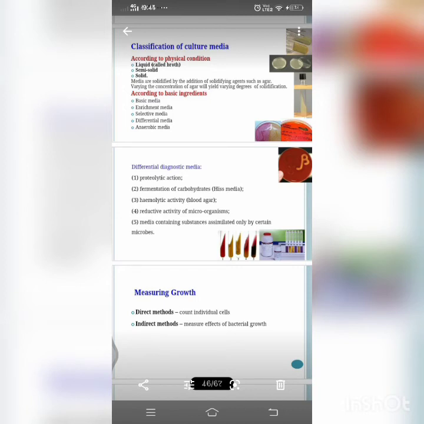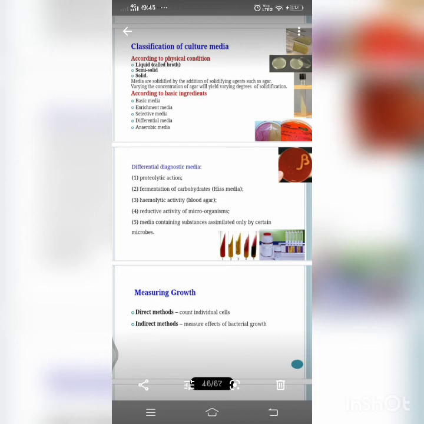In indicator media, we also have MacConkey's medium, which is an indicator medium, as it forms pink colonies in the presence of the neutral red indicator and indicates the presence of lactose fermenting organisms. So MacConkey's medium can be found in both indicator media and differential media. So this is important. And next, blood agar, which is an enriched medium showing hemolysis, indicates the presence of hemolytic organisms. Hence, it is also an indicator medium.